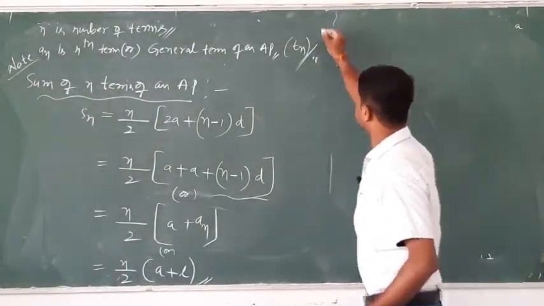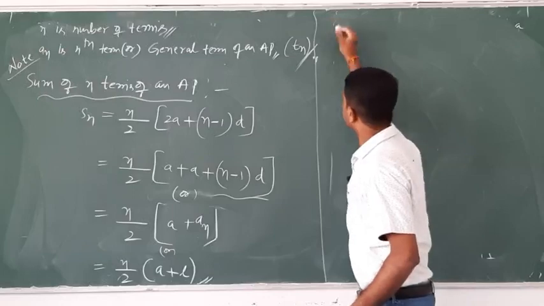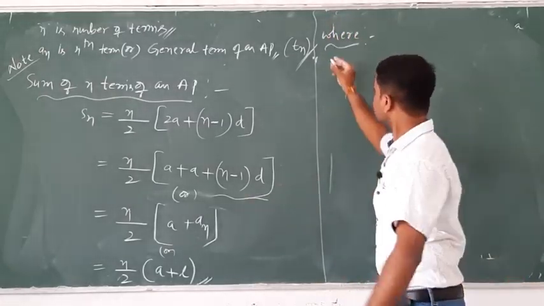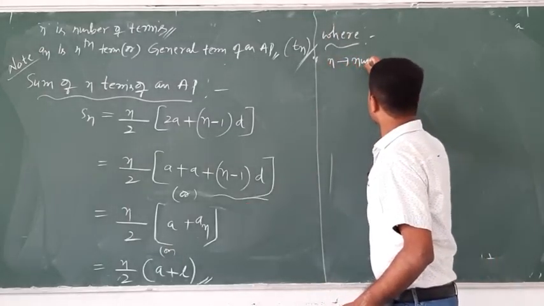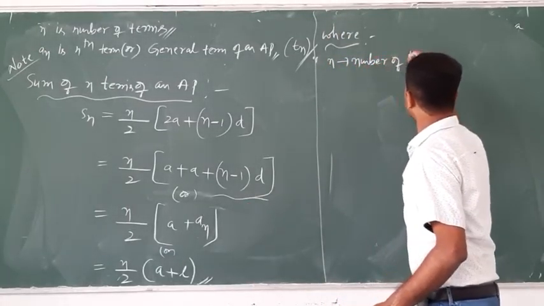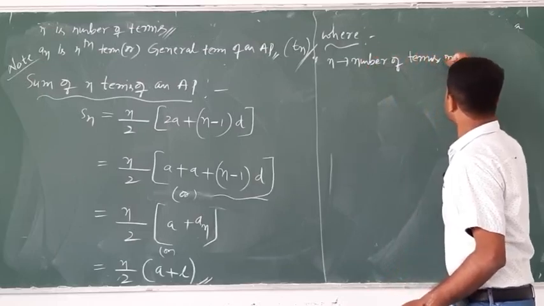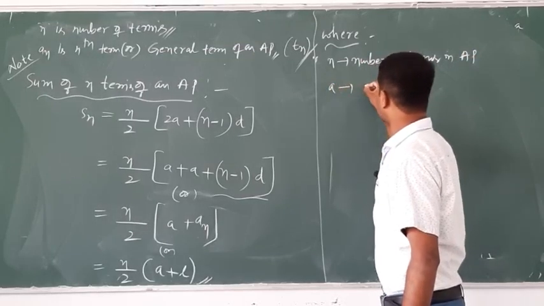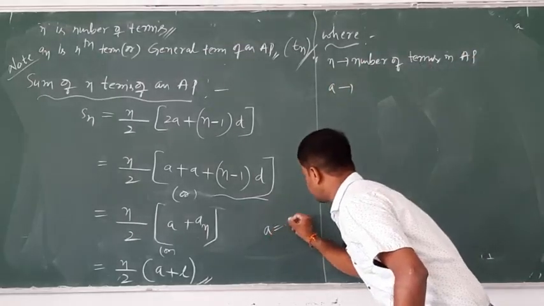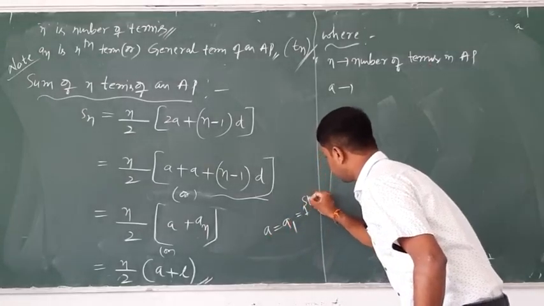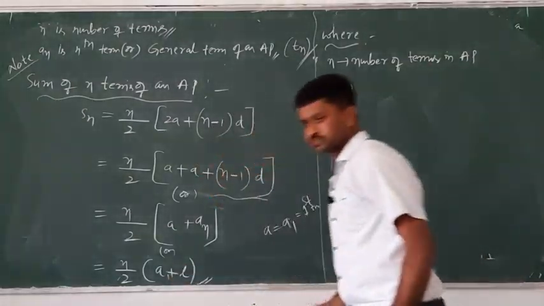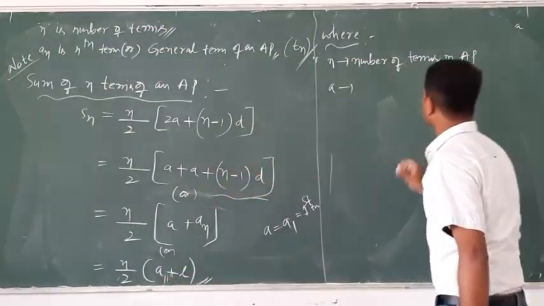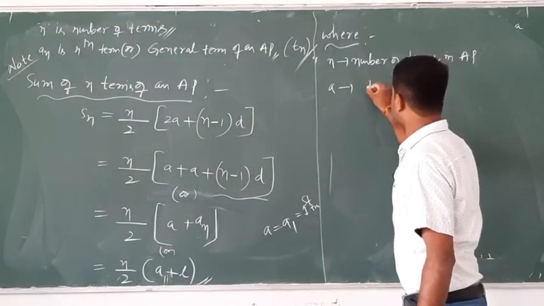Tell me one by one, write neatly in your notebook. Where n is the number of terms in an AP. Next, a is the first term, a is equal to a1, the first term of an AP.